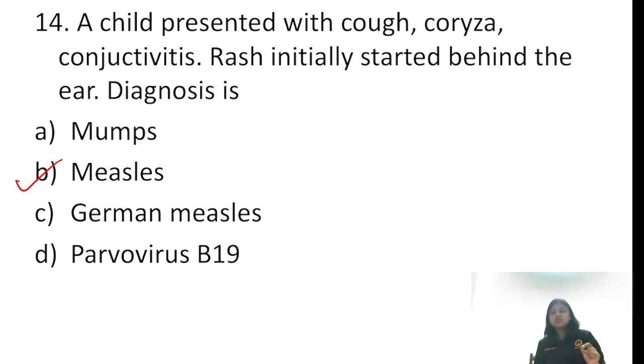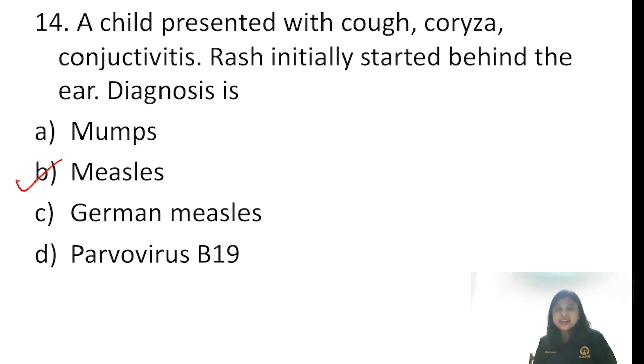We are going to read some one-liners which can be asked in your future exams regarding measles. But let me tell you one thing. In German measles, or rubella, you get Forchheimer spots in the palate. We already told about congenital rubella syndrome and its triad, the most common heart defect being patent ductus arteriosus, followed by pulmonary stenosis. What is the most common complication in case of mumps? Mumps presents with parotitis. What is the most common complication that we can get in mumps?